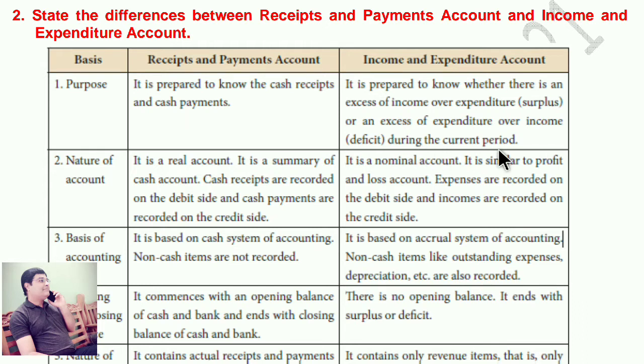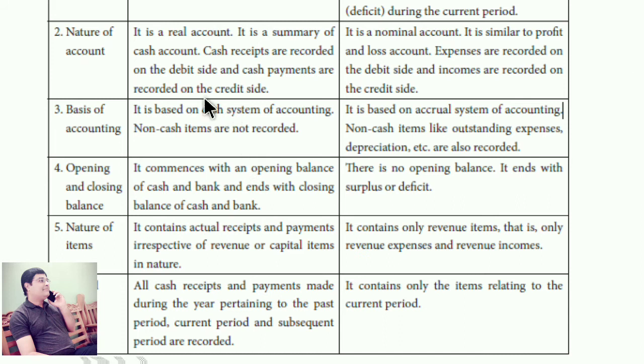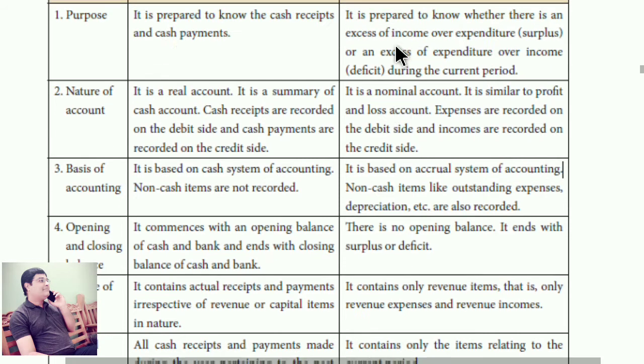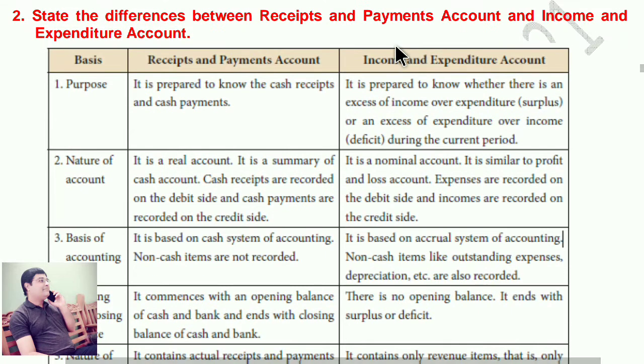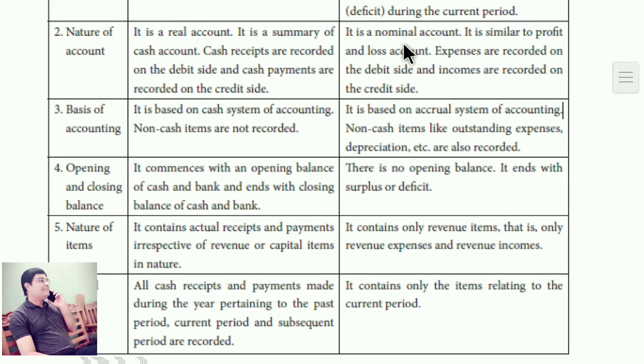Next point, nature of account. It is real account. It is summary of cash account. Cash receipts are recorded on the debit side and cash payments are recorded on the credit side. But income and expenditure account is a nominal account. It is similar to profit and loss account. Expenditures are recorded on the debit side and income are recorded in the credit side.